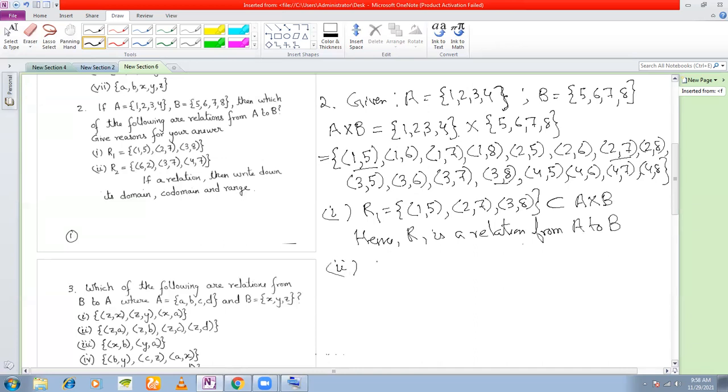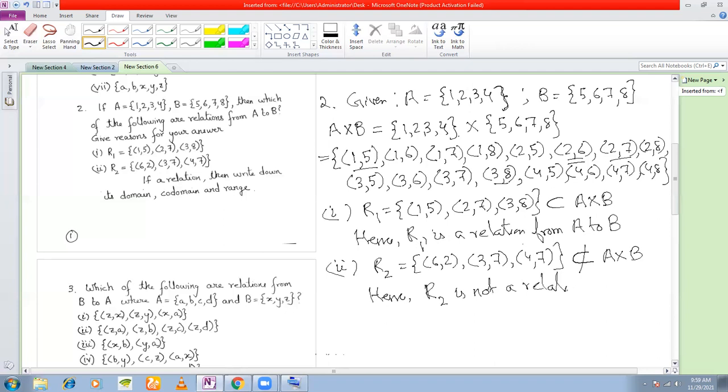Second question. R2: 6 2, 3 7, and 4 7. Is this a relation? No, sir. 6 2. You don't have 6 2, right? You have 2 6, but you don't have 6 2. So clearly, only the first element will point out that this is not a subset of A cross B. Hence R2 is not a relation from A to B.